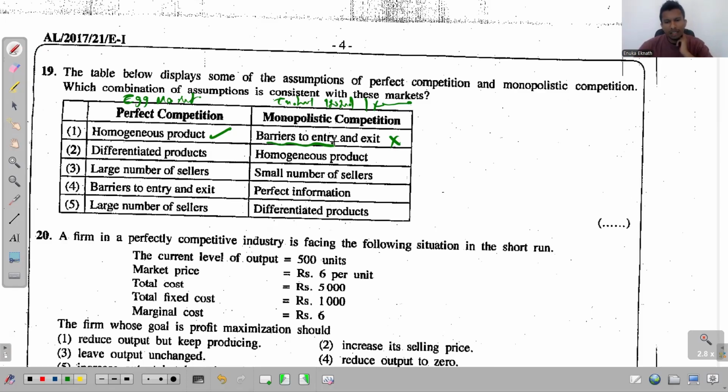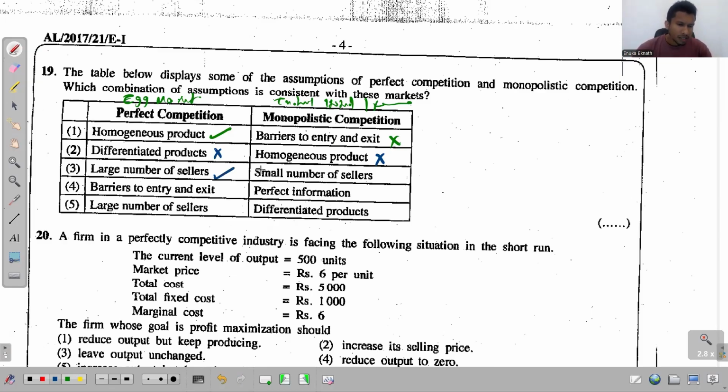There are barriers here, so that is wrong. Second one, differentiated products. Now, with eggs, any egg is the same egg; at most there are two colours, so don't think too hard about that. Right. Homogeneous products, no. Differentiated. In the tuition industry, my teaching is totally unique compared to someone else's teaching. So both of these are wrong.